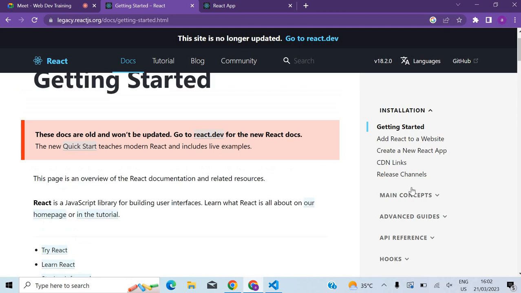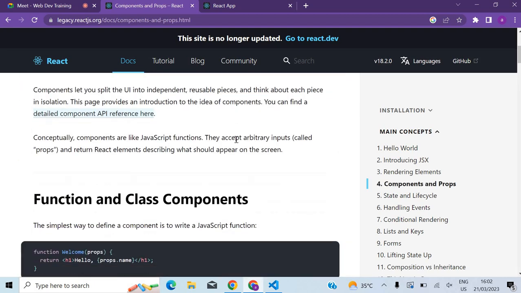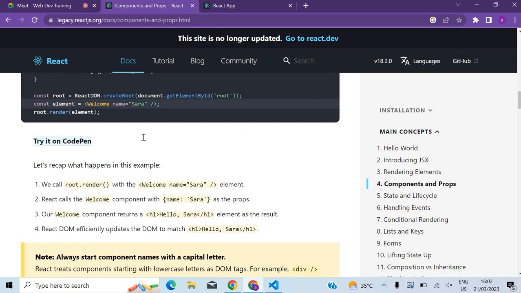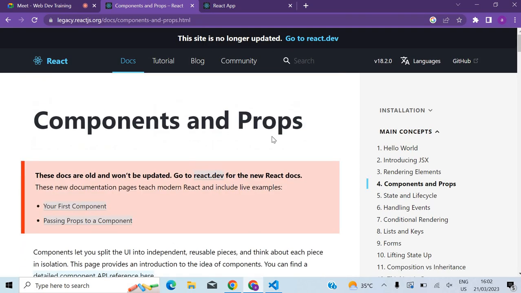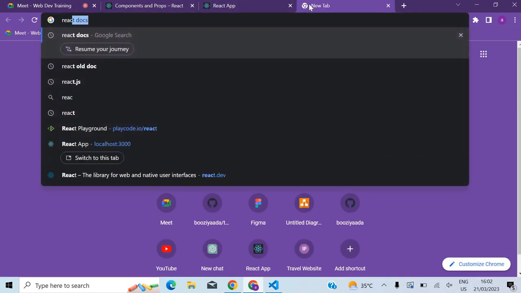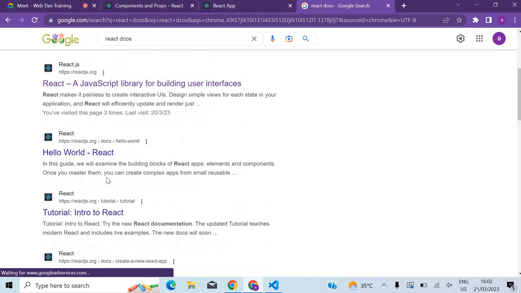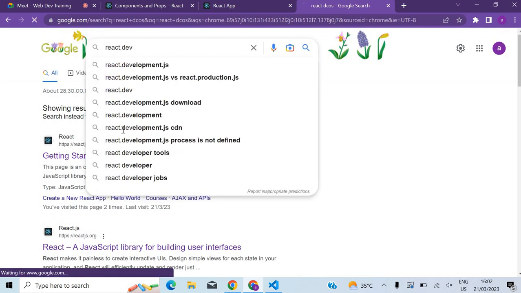But what you can do is come and read about components and props. In the old docs they have class components as well, so what you can do is go to the new documentation. There you just search for docs, react.dev.